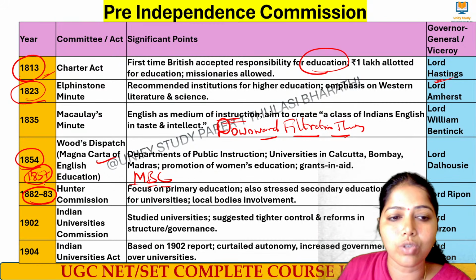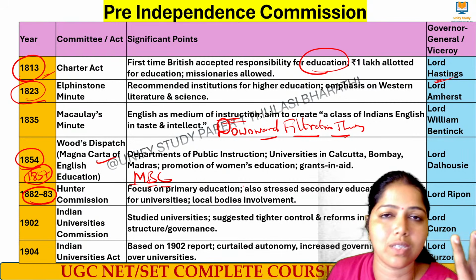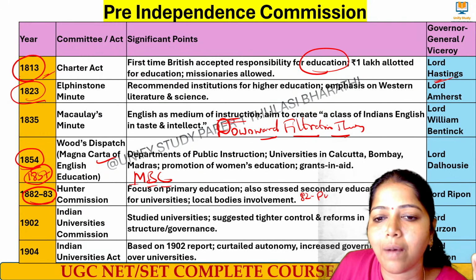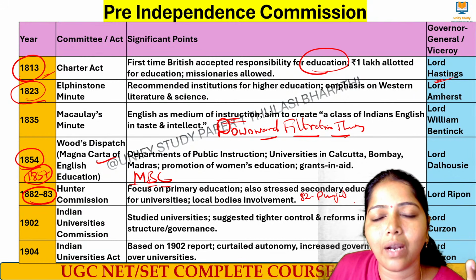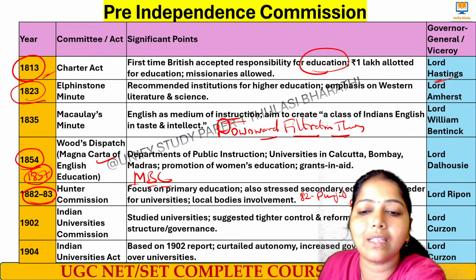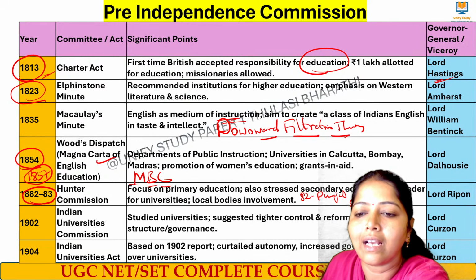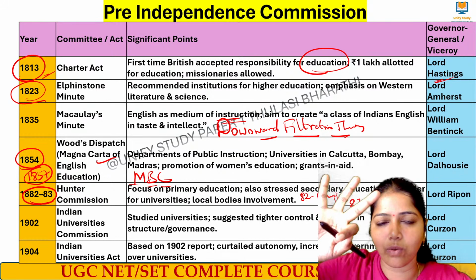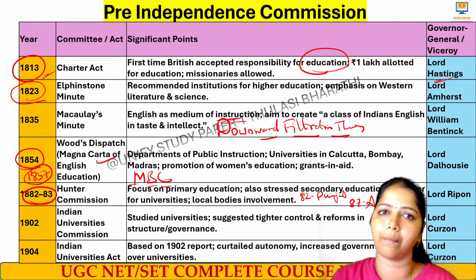During this period, 2 universities were created: in 1882 the Punjab University, and in 1887 the Allahabad University. Already we had 3. So, 1854, 1857 3 universities, 1882 Hunter Commission with 82 Punjab and 87 Allahabad University.